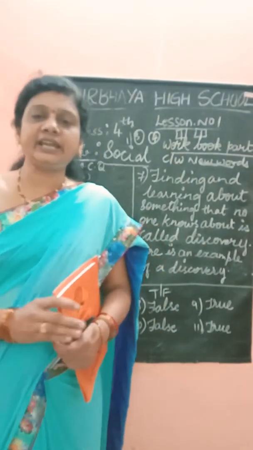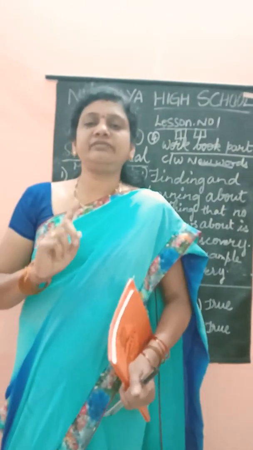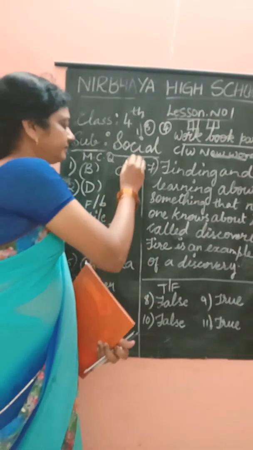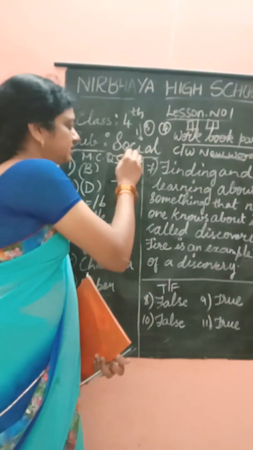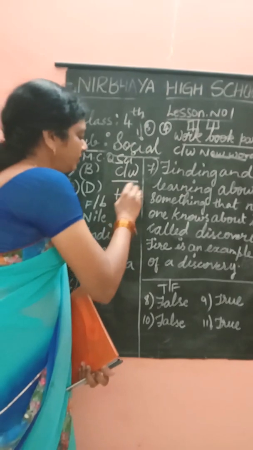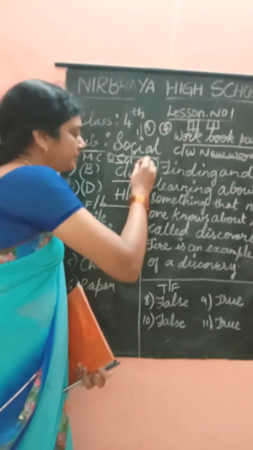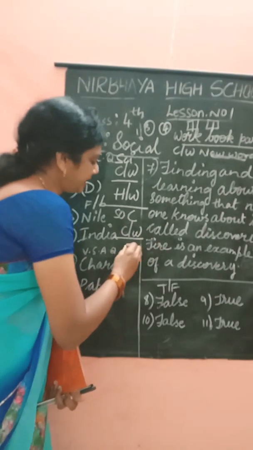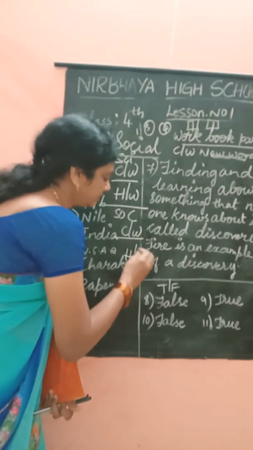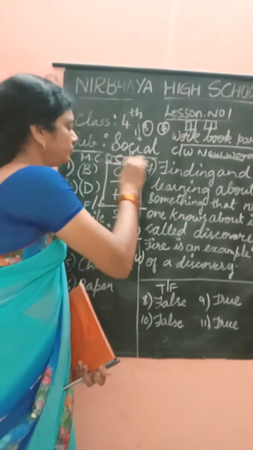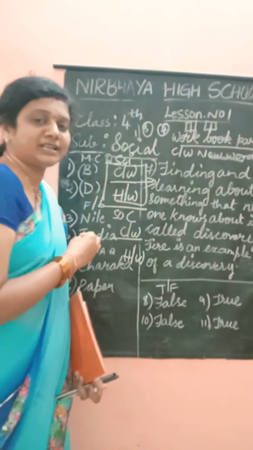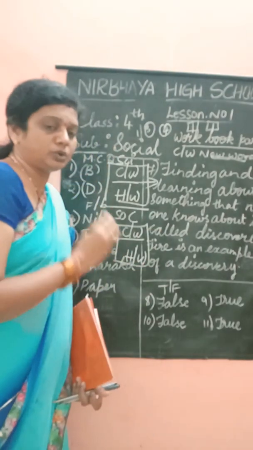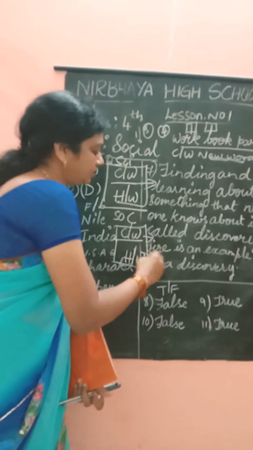Children, you have to take 4 ruled books. One for the science classwork and another one for science homework. And separate books for social also: one book for social classwork and one book for social homework. You have to use 2 four-ruled books for science, one as classwork and one as homework, and the same for social.